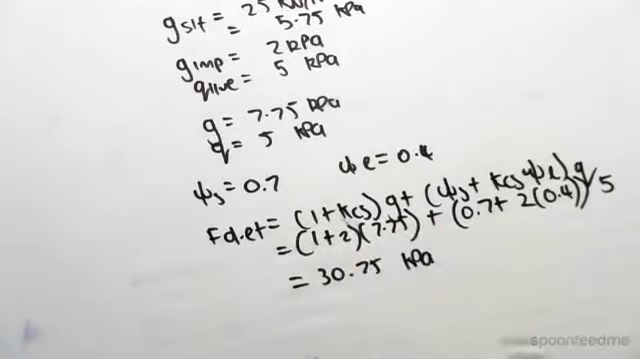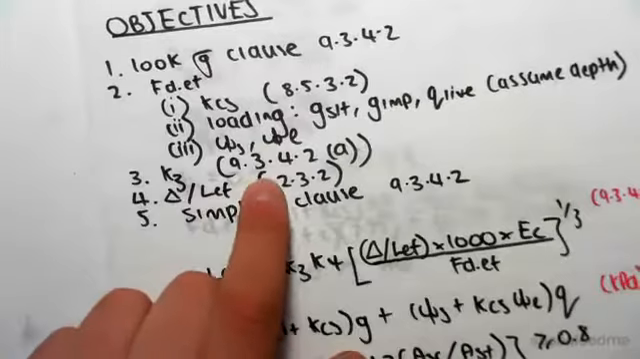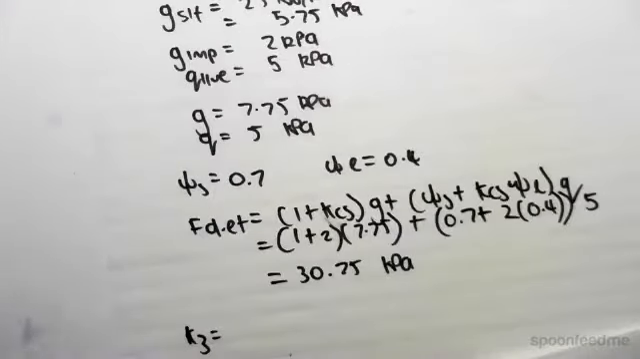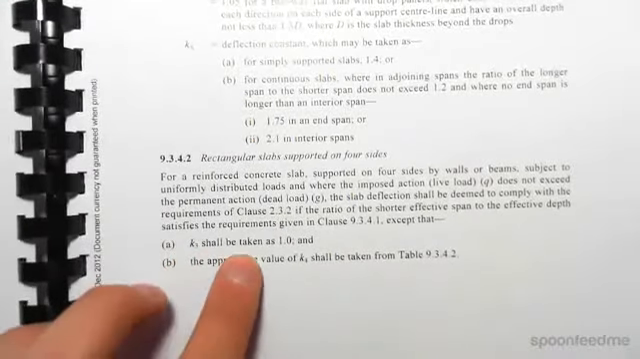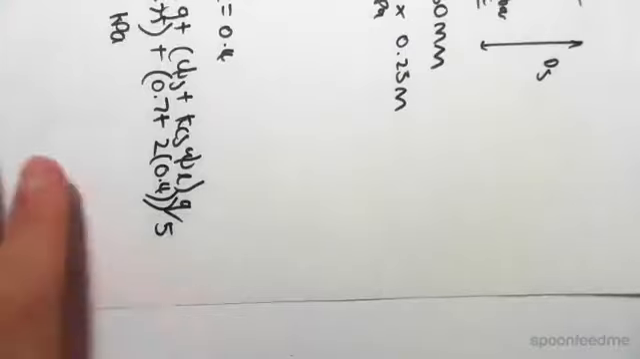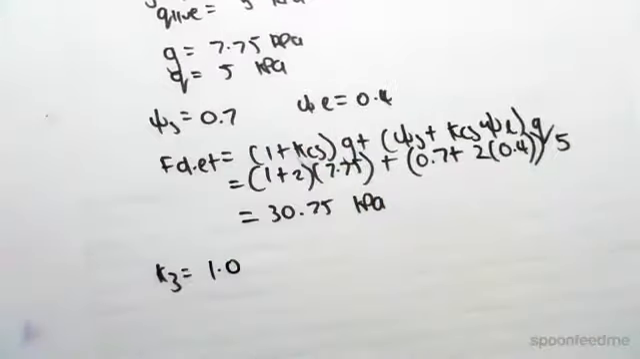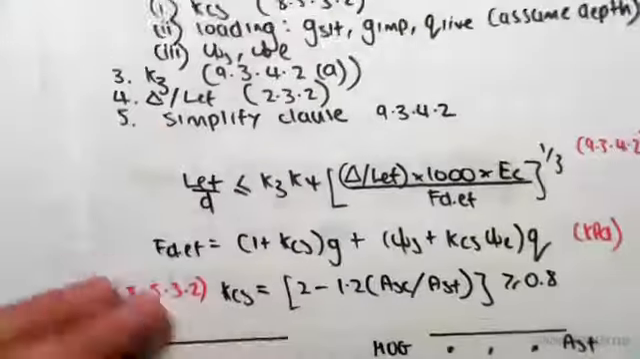So k3 is from section 9.3.4.2a. So if we go back to that section, 9.3.4.2, you can see k3 is simply just taken as 1.0. So that's pretty simple. K3 shall be taken as 1.0. So K3 is 1.0. The next thing we need to find is this change on LEF.